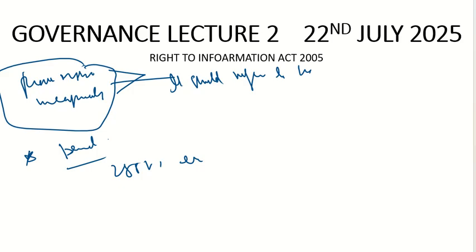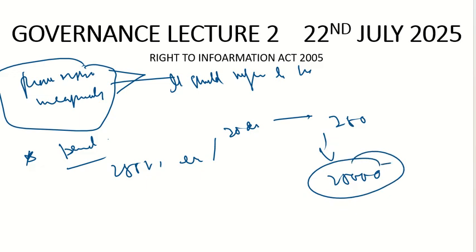If they go beyond 30 days before the information is given to them, they would be fined 250 rupees per day. But the overall penalty should not exceed 25,000. The overall penalty should not exceed 25,000. And one more thing,